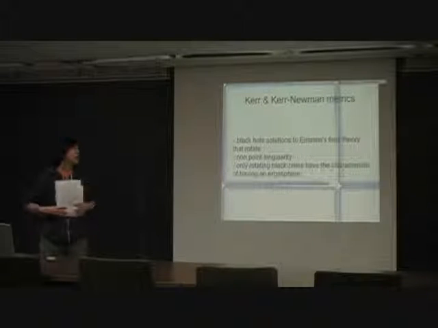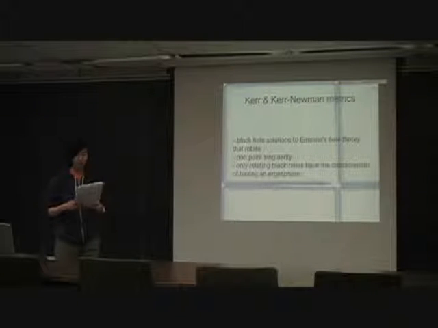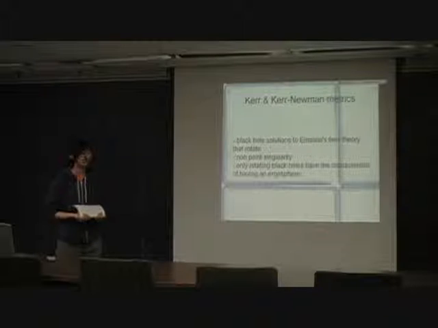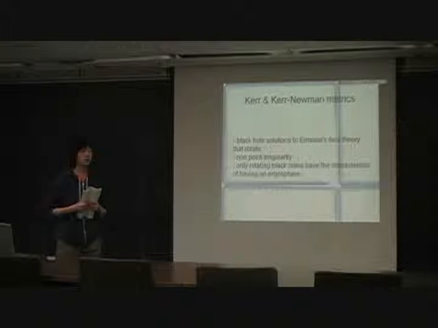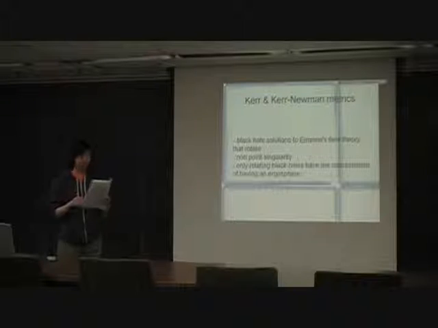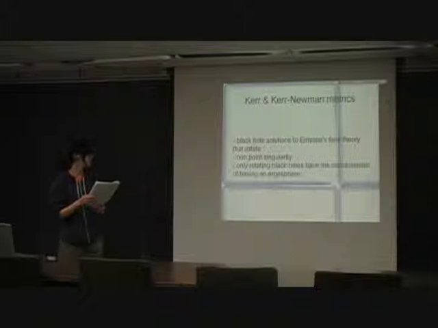Then we have the Kerr and the Kerr-Newman metrics, which are solutions to Einstein's field equations that are rotating. The Kerr metric is uncharged, whereas the Kerr-Newman is for a charged rotating object. The singularity for a rotating black hole, instead of being a point singularity, is like a flattened sphere or disk. And there are 2 points, like with the Reissner-Nordström, where we see singularity, one at the event horizon at the Schwarzschild radius, and the other one is